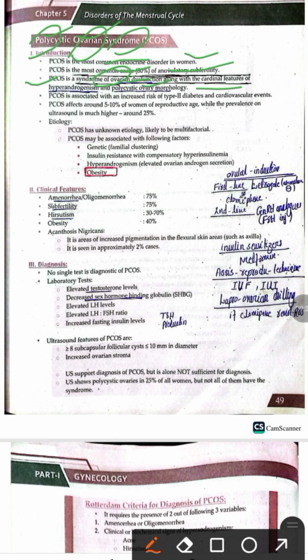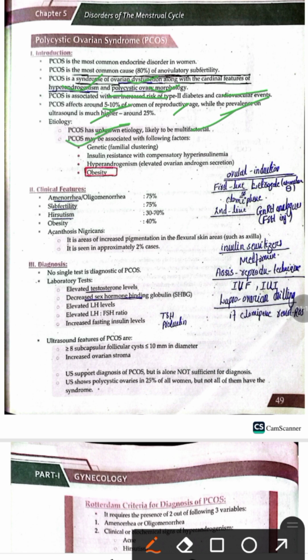ovarian morphology. So PCOS contains three components. It involves ovarian dysfunction and includes hyperandrogenism and polycystic ovarian morphology. PCOS is also associated with increased risk of type 2 diabetes and cardiovascular events. PCOS affects about 5 to 10% of women of reproductive age, while the prevalence is much higher on ultrasound, around 25%. The etiology of PCOS is unknown, and it is likely to be multifactorial, meaning that multiple factors may be the cause of it.